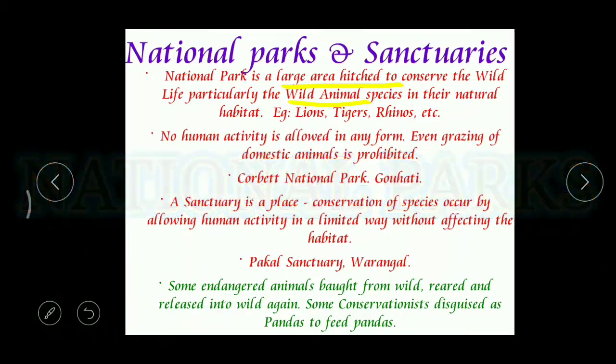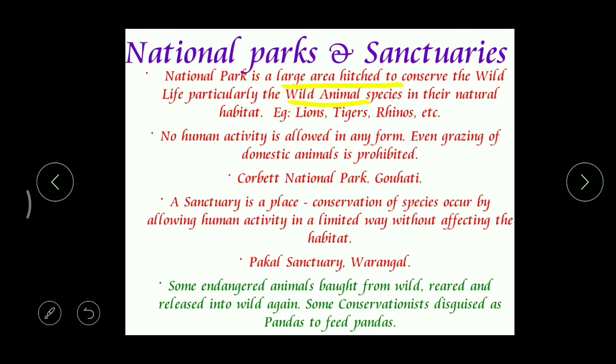Say, for example, there is a forest. In the forest, you can find different types of animals and even plants. So when we protect all these plants and animals, then we can consider that area as a national park, right? So what are the examples? Because of national parks, we can save animals like lions, tigers, rhinos, elephants, crocodiles, pythons, all